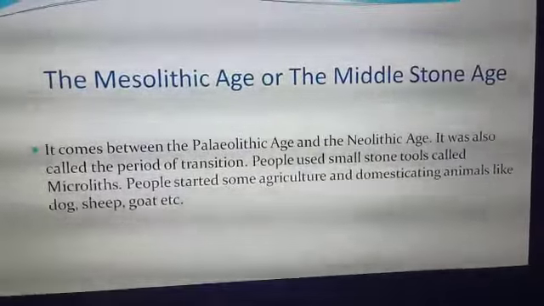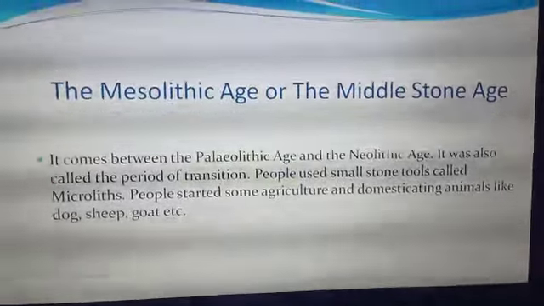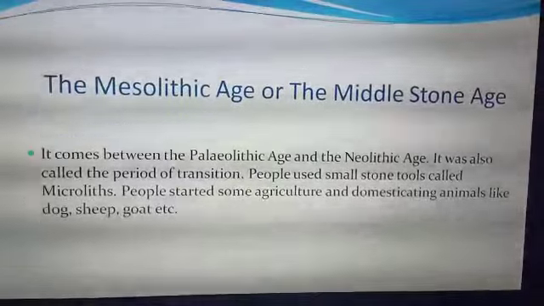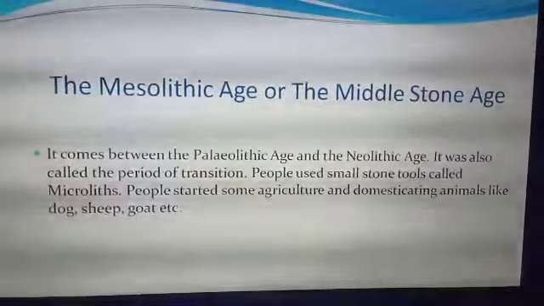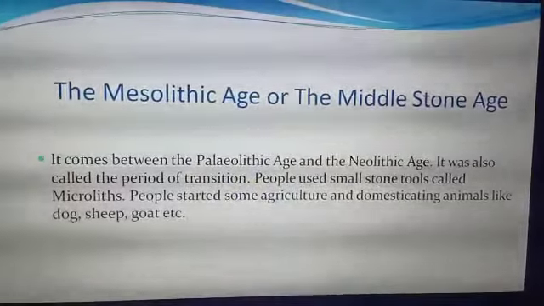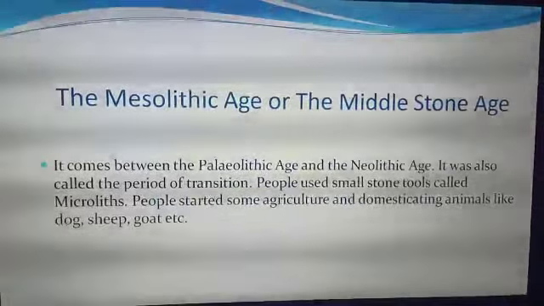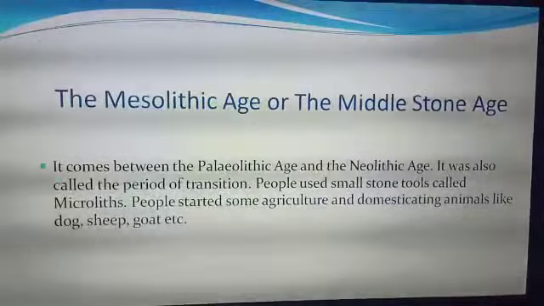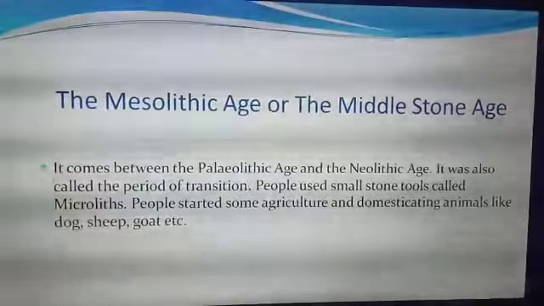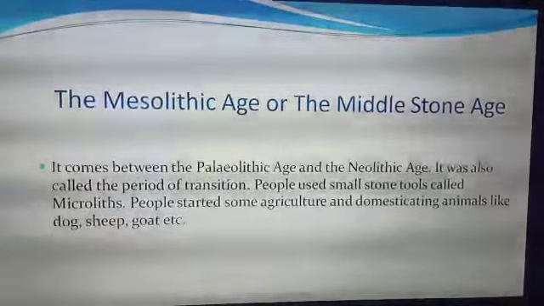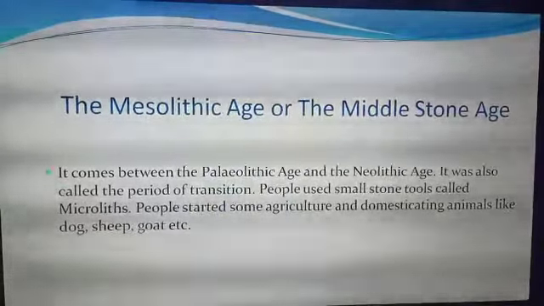Next comes the next period of the Stone Age, that is the Mesolithic Age or the Middle Stone Age. It comes between the Paleolithic Age and the Neolithic Age. This period is also known as the period of transition. Why is this called the period of transition? Because in this period people started agriculture and also started domesticating animals like dogs, sheep and goats. They also used small stone tools that were called microliths.